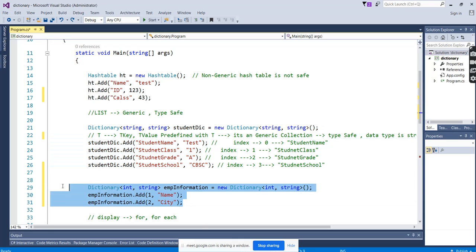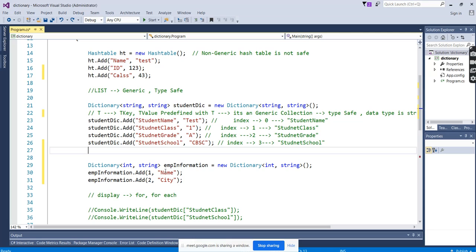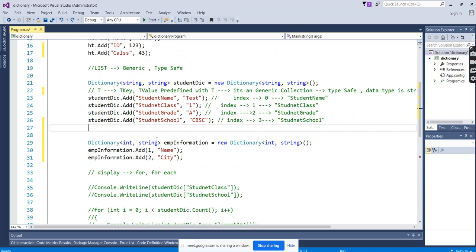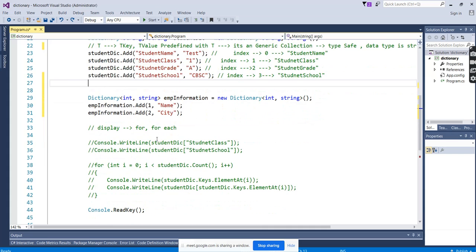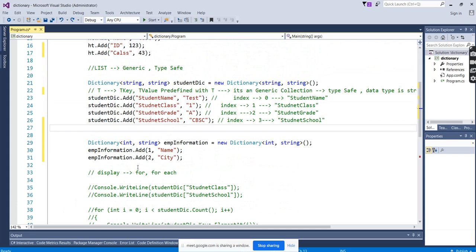Okay, the first thing you have to remember and keep clear is that a dictionary contains key and value, but for those key and value we have to mention the data types beforehand. I'm just explaining the overview. In the previous discussion we discussed this in great detail. But this is the first point, and the second one is how we are going to display the values.